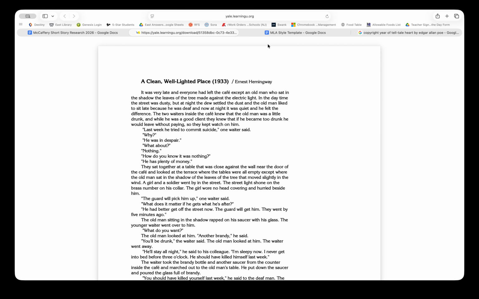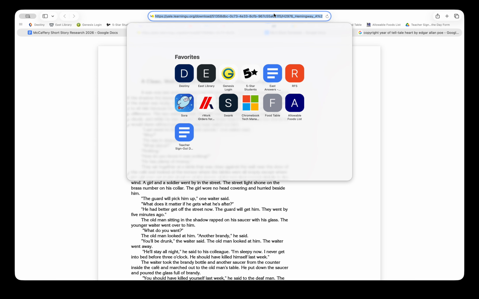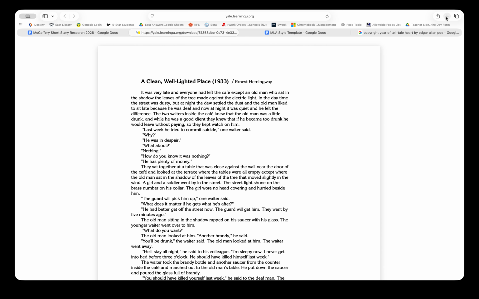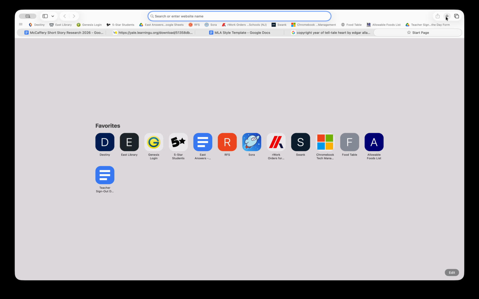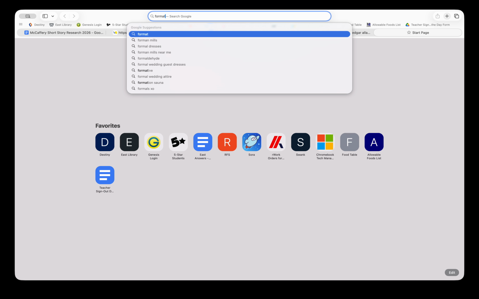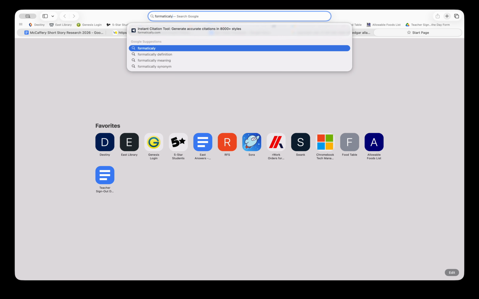Once we have our story open in a tab, we're going to come up to the web address and copy it. Then I'm going to open a new tab and go to the site formatically.com.